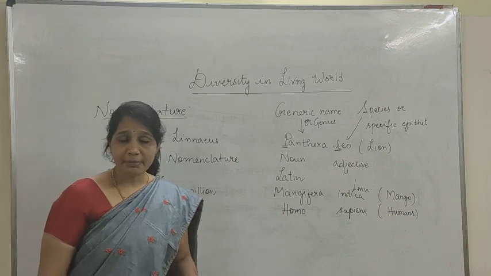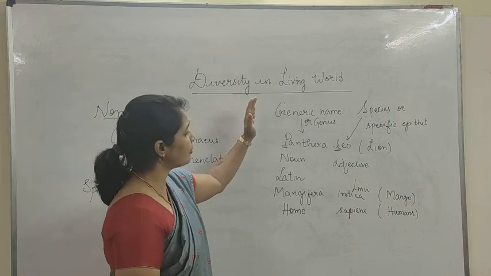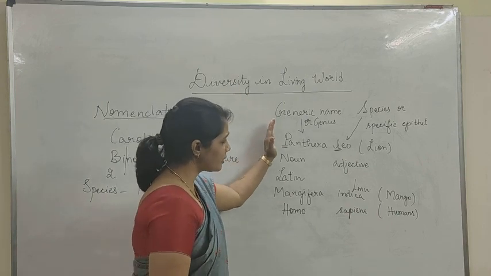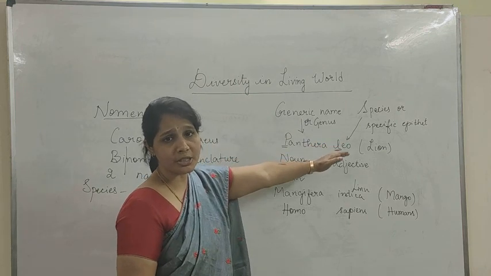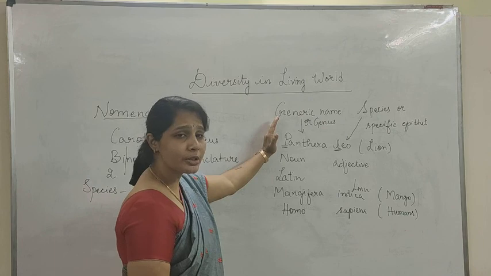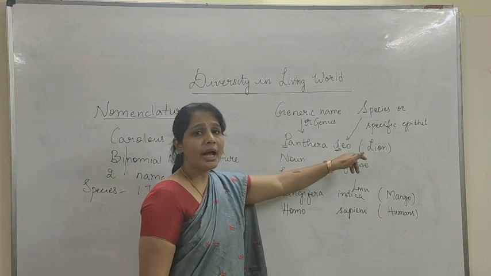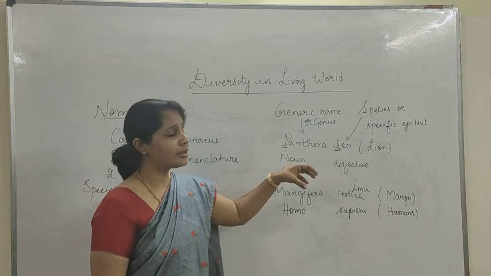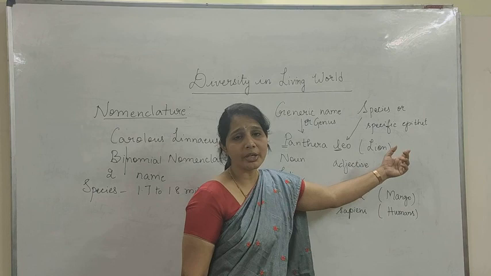So let me once summarize the full binomial nomenclature. The binomial nomenclature always has two names, the generic name and the species name. The genus always starts with a capital letter, the species always starts with a small letter, and the person who has coined the name comes after the species name in an abbreviated form.